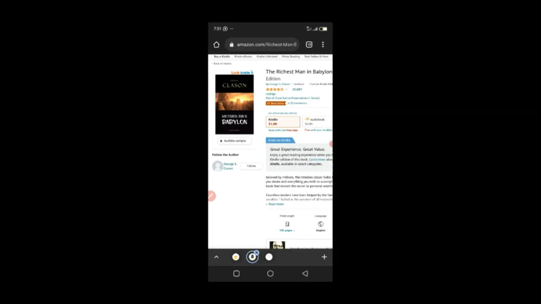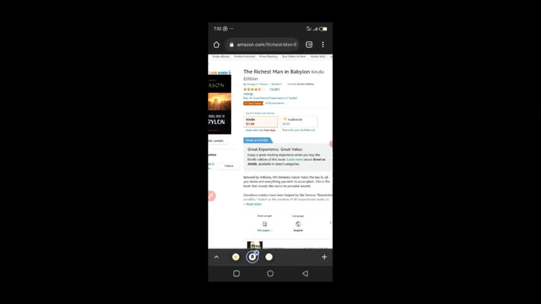So that $2.15 is basically for them to be able to print that book, and then they will charge their percent for actually selling that particular ebook or paperback. They will do the shipping, they will do all the handling for you. You don't have to worry about a thing. Just know that this is what is going to be going out from the particular book.